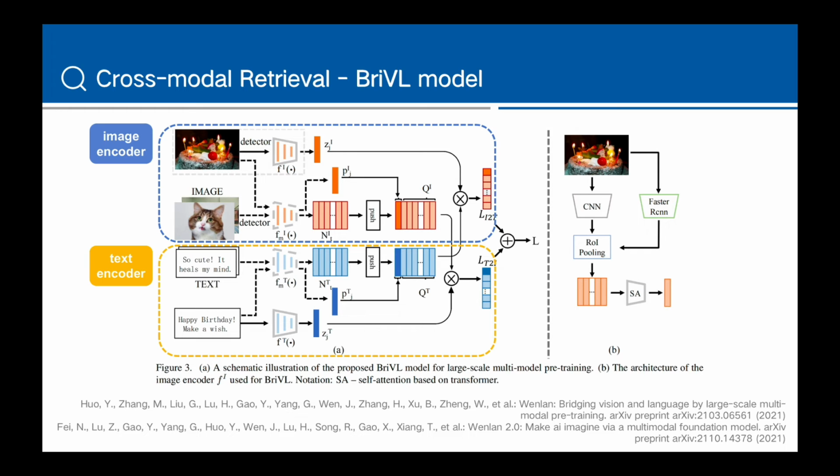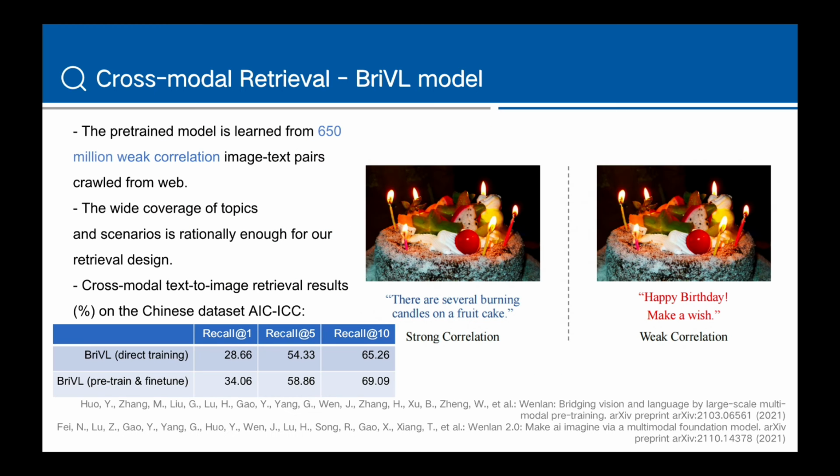The image encoder is based on a vision model, and the text encoder is based on the Chinese pre-trained version of a language model. Both of them are followed by a self-attention block and a multi-layer perceptron (MLP) block to project features into the same cross-modal space. That's why we can do the cross-modal retrieval.